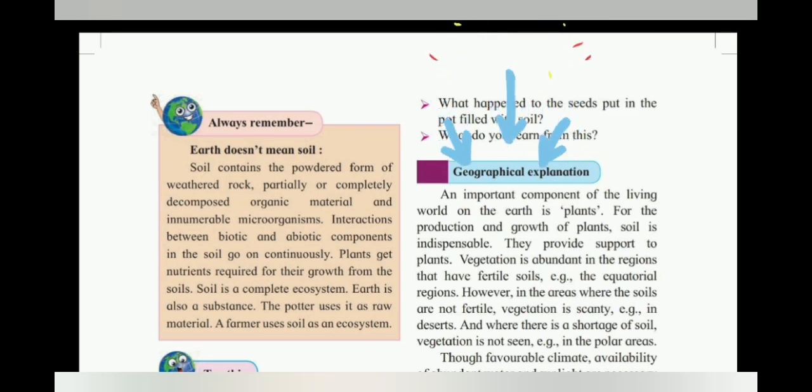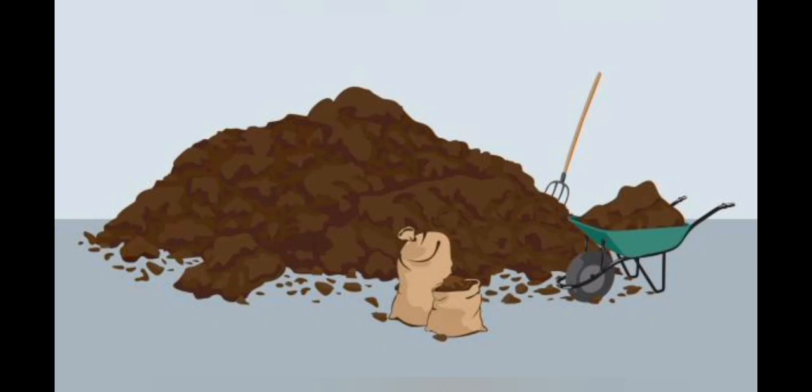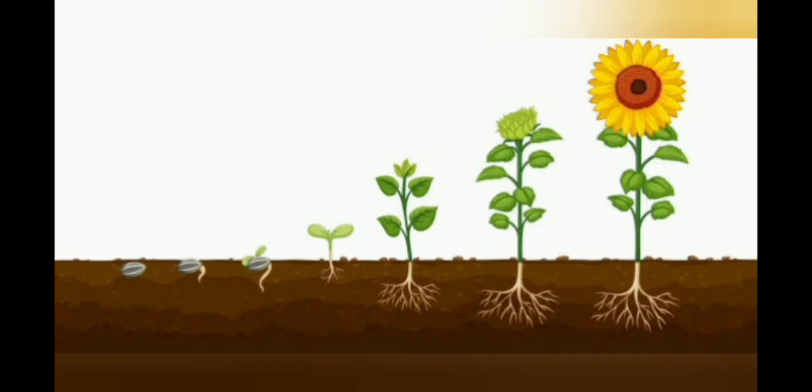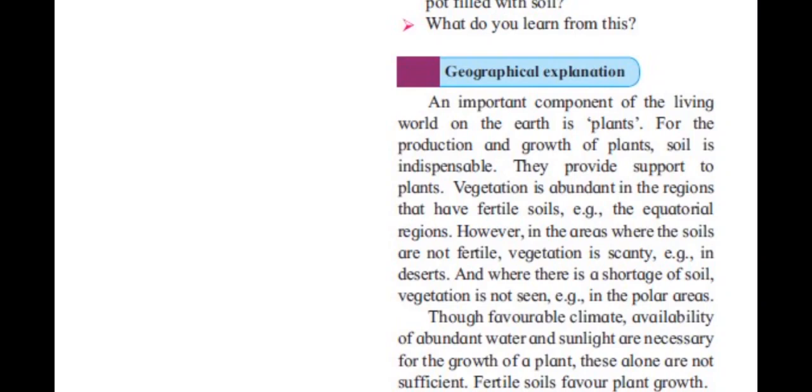An important component of the living world on the earth is plants. For the production and growth of plants, soil is indispensable. Without that, they cannot grow. It provides support to plants.